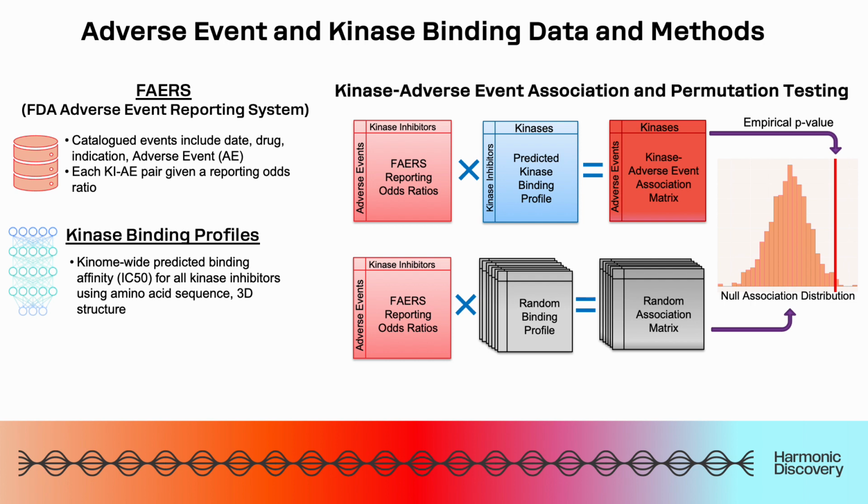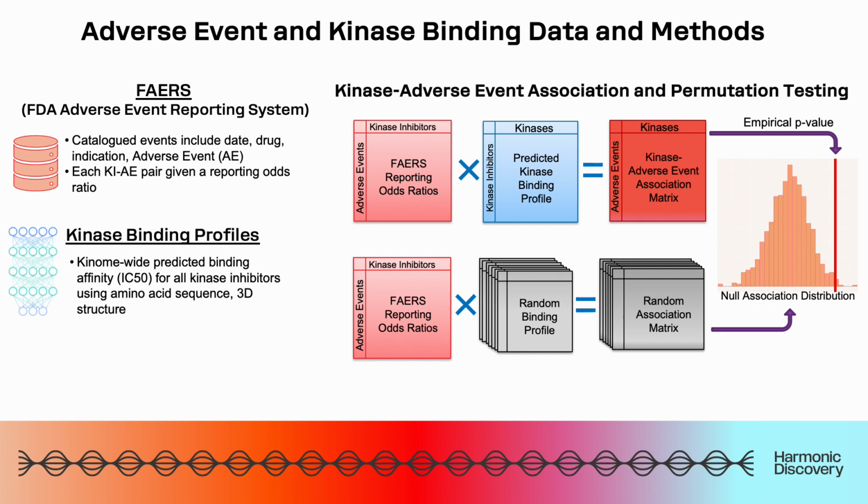Finally, to investigate the relationship of inhibiting a specific kinase with an adverse event, we combine two datasets. First is the FAERS dataset, which I mentioned earlier, and we filtered it down to kinase inhibitor reports. For each kinase inhibitor adverse event pair, we gave a reporting odds ratio score, which represents the odds of a certain event occurring with a kinase inhibitor, compared to the odds of the same event occurring with all other drugs in the FAERS database. Second, we used a neural network algorithm to predict the kinome-wide binding profiles for each kinase inhibitor in the FAERS dataset.